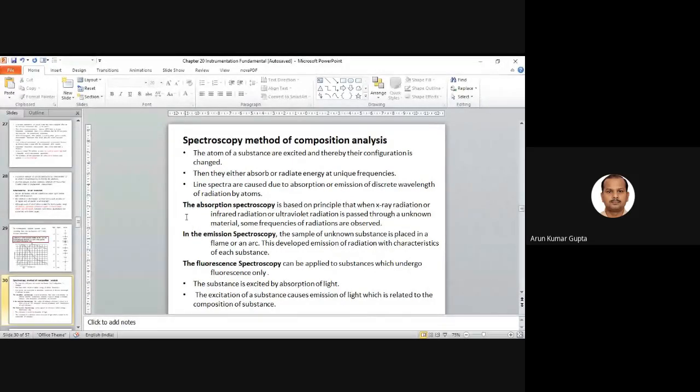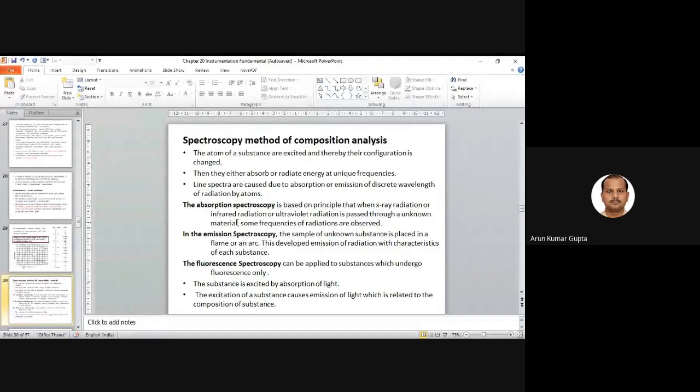We have basically three types of spectroscopy: absorption spectroscopy, emission spectroscopy, and fluorescence spectroscopy. Absorption spectroscopy is based on the principle that when X-ray, infrared, or ultraviolet radiation is passed through a known material, some frequencies of the radiation are absorbed.